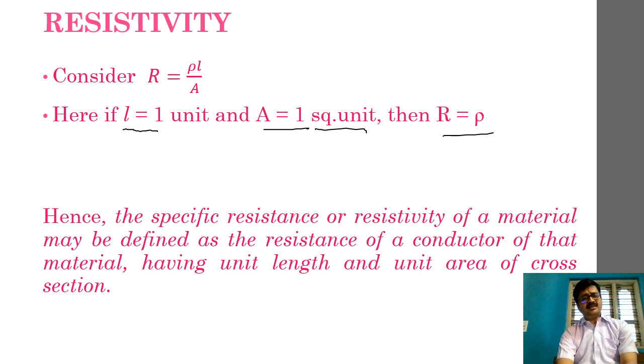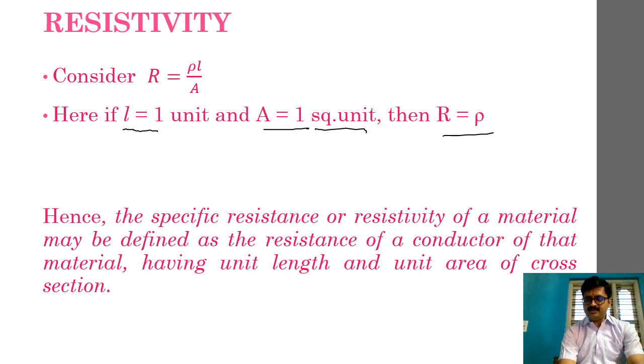So once again, let me restate the definition. Hence, resistivity or specific resistance of a material may be defined as the resistance of a conductor of that material having unit length and unit area of cross section. I suppose this particular definition is clear.